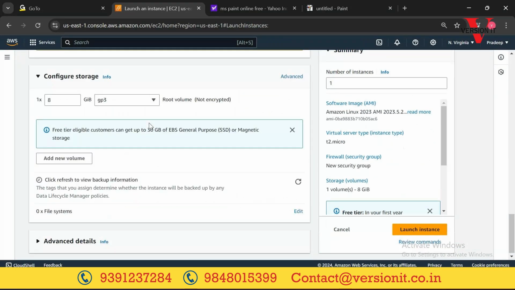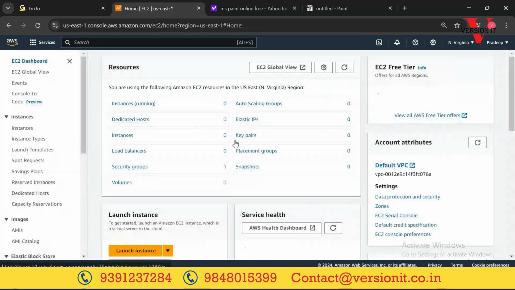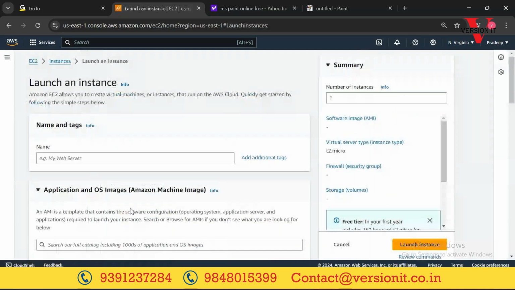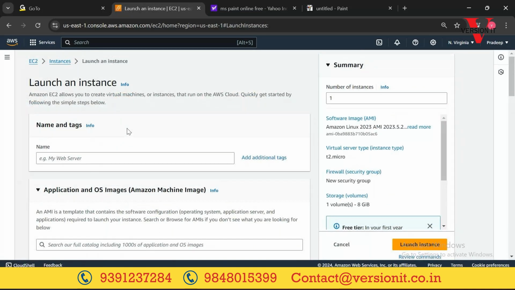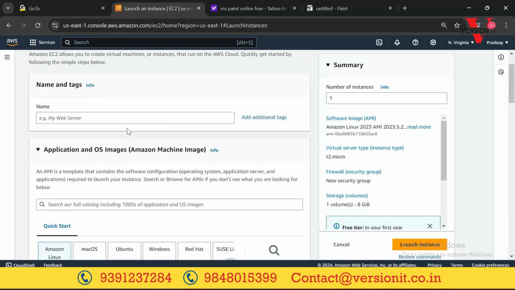Till now, clear, right? Log into your AWS account, select a region and stick to that region until you finish the course, and then search for EC2. This is what you'll get. Click on Launch Instance. Again, I'm showing: go to the EC2 dashboard, just click on this Launch Instance. Wait for a second, and you will get this. This is the screen.